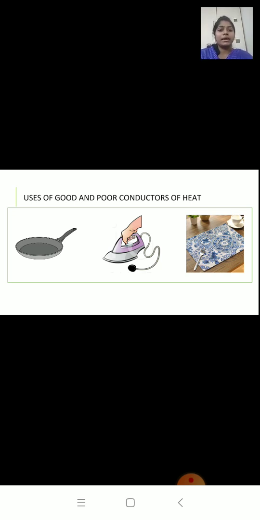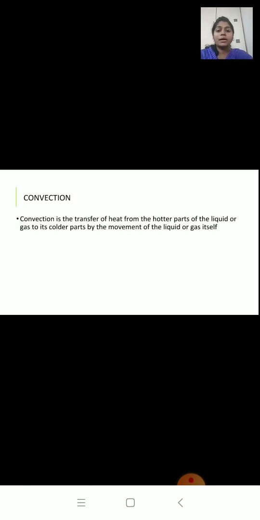Okay, we have seen that transfer of heat in solids takes place by conduction. Now let us see how heat is transferred in liquids and gases. So it takes place by convection. Now convection is the transfer of heat from the hotter parts of the liquid or gas to its colder parts by the movement of the liquid or gas itself.